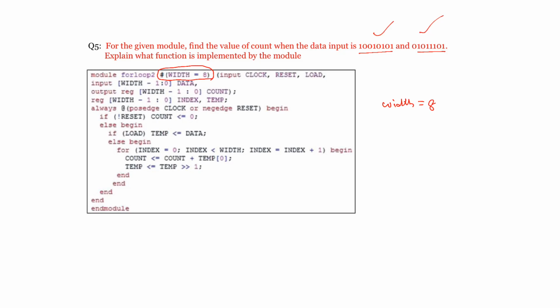Width is 8, so now the data size is going to be width minus 1. That means 7 down to 0 is data in. The data is an input and it is of 7 down to 0, that means data is a vector.